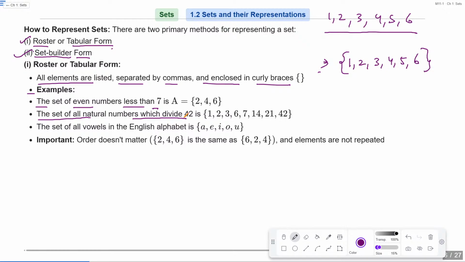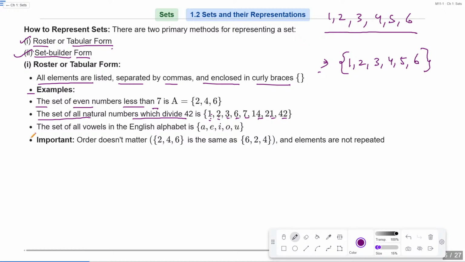The set of all natural number which divides 42. It's basically also a well defined collection. So it is represented as 1, 2, 3, 6, 7, 14, 21, 42. All these number will divide 42. Okay, if I divide 42 by 1, it's 42. 42 divided by 2, 3, 6, 7, 14, 21, 42.